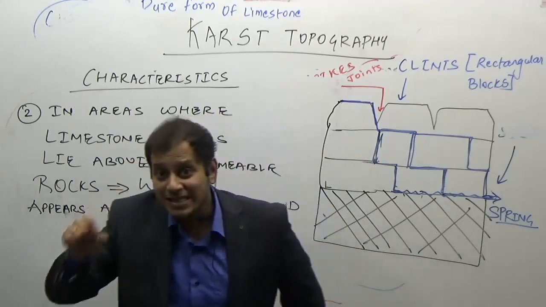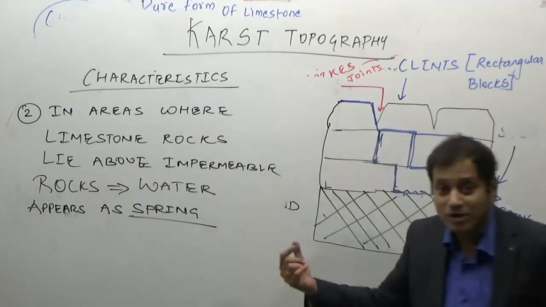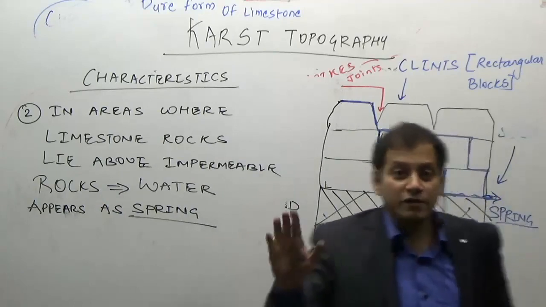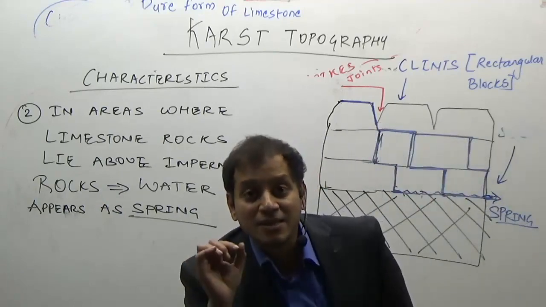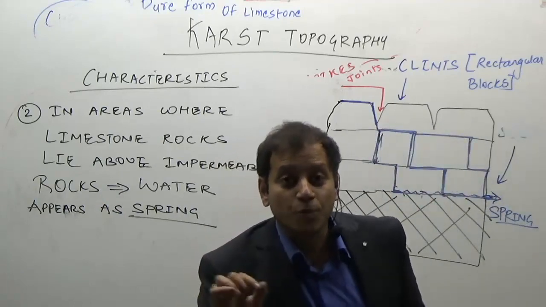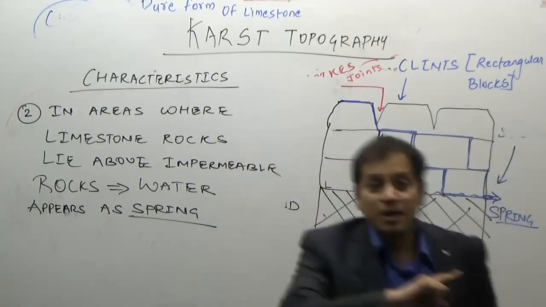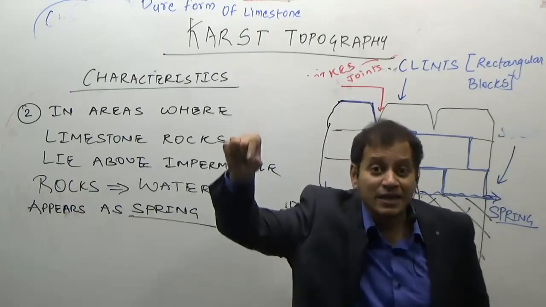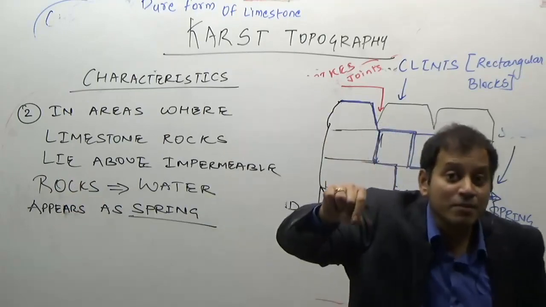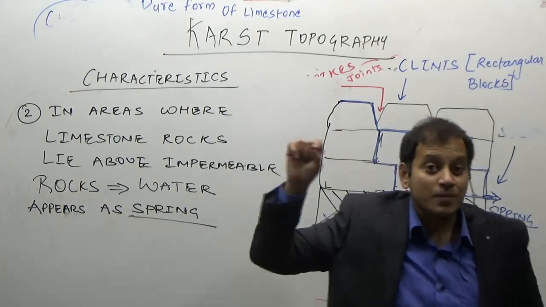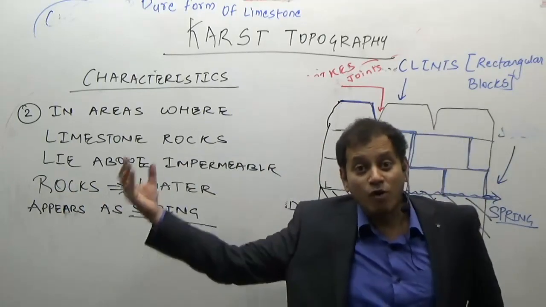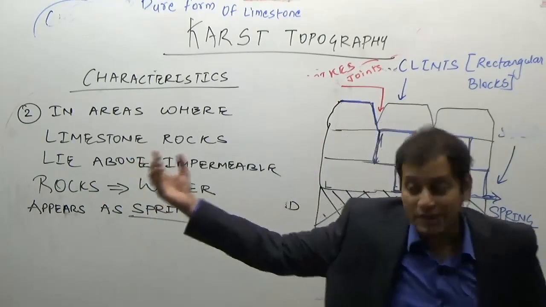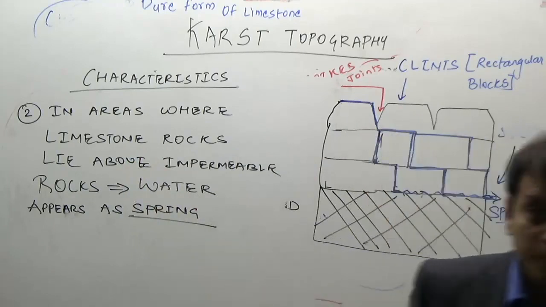Why is it known as resurgence? As I said, because the water suddenly appears. What you have to remember is, resurgence is a spring associated with which topography? With karst topography. Because springs may be there in any kind of topography, but a resurgence is a spring of water which is associated with karst topography.